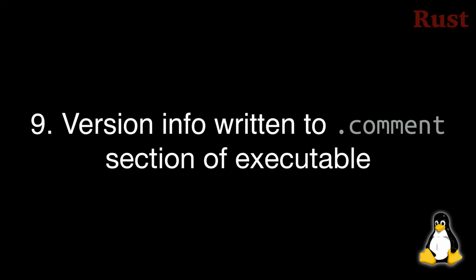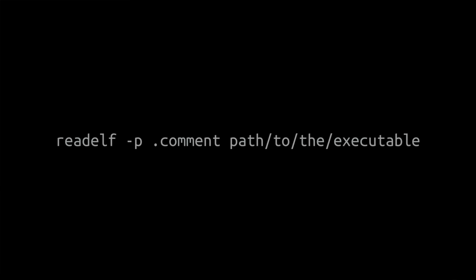Number 9. Apparently, GCC and LLVM write their version information to a special comment section of executables on Linux. Not wanting to be left out, Rust now does this too. You can view this information yourself by using the readelf command like this.